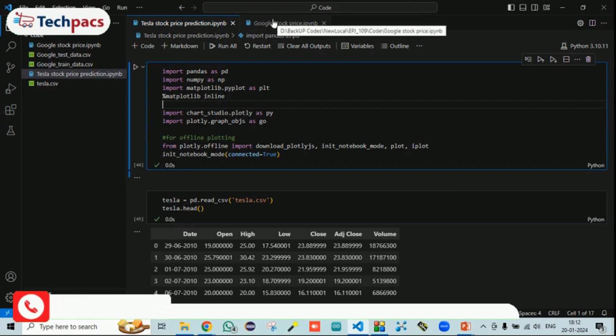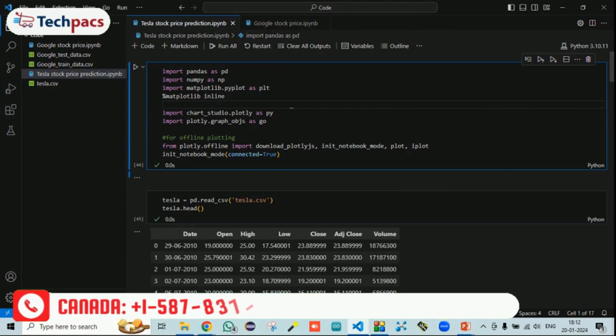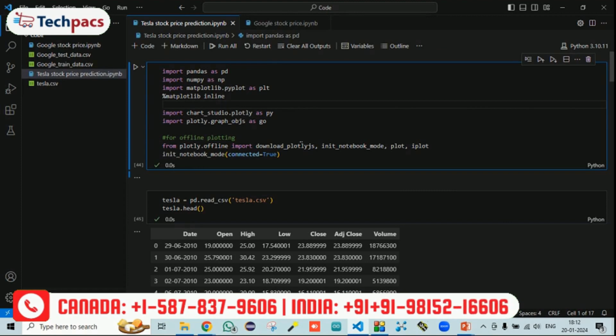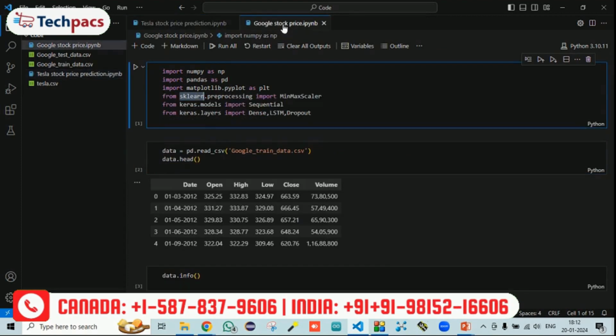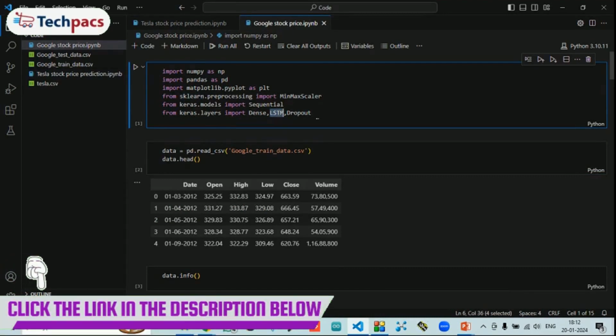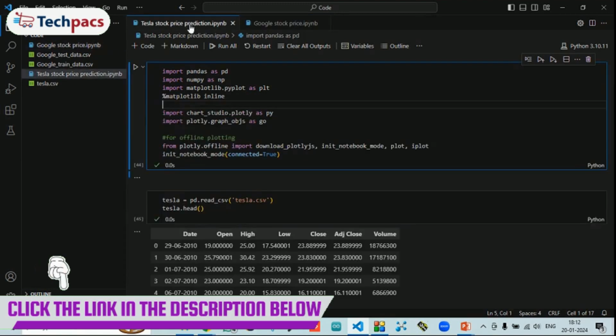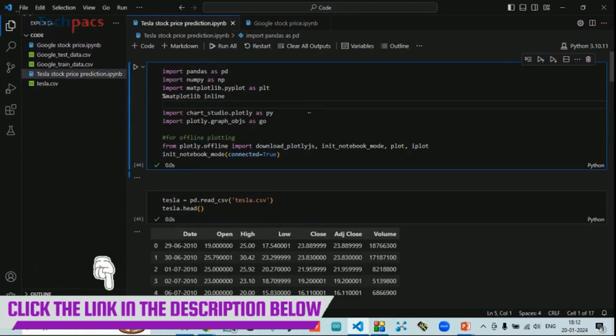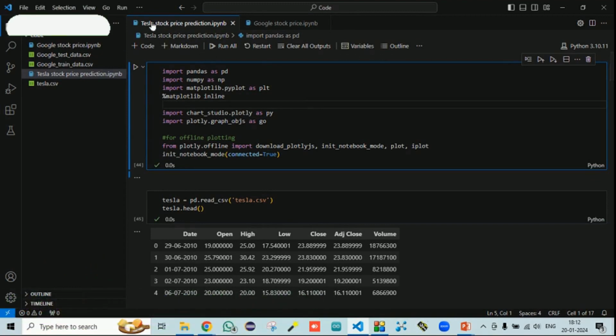Along with that, we are also doing it with a regression model. The model that we have used for regression is the linear regression model. For the Google stock prediction, we are using the deep learning RNN model, that is LSTM. And for the Tesla stock market prediction, we are using linear regression. So let's run the Tesla stock one.